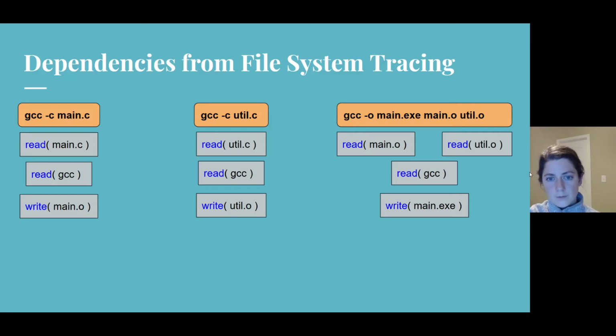Continuing with our example, here are some potential system calls that would be traced when Rattle executed each of the commands from the example. If we look at the first command, the command on the left, this command likely read both main.c and gcc and wrote to main.o. In this example, both main.c and gcc would be recorded as read dependencies of gcc -c main.c. And if either of those changed, the command would be rerun.